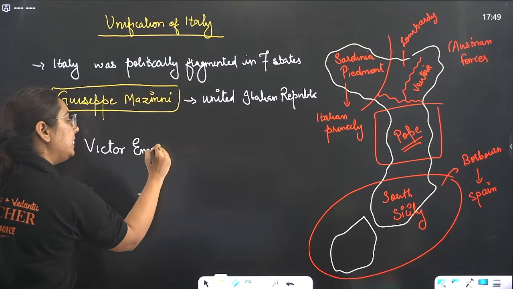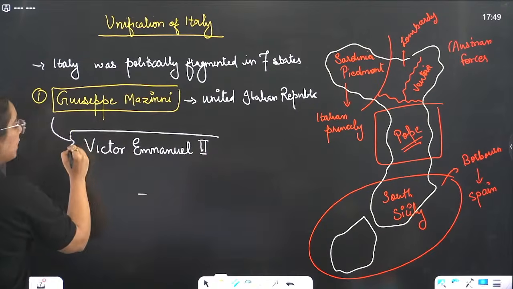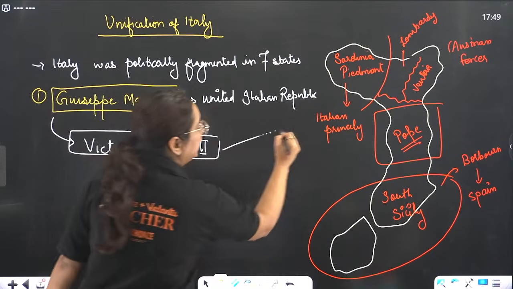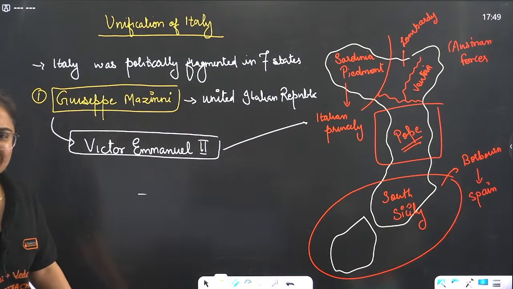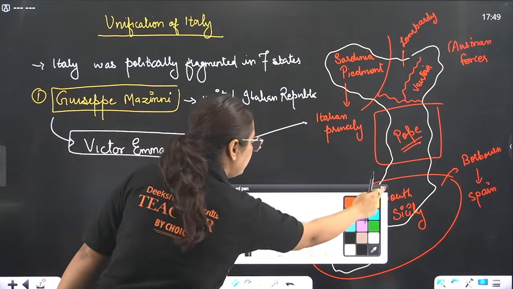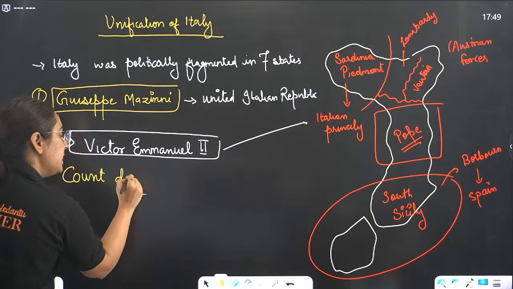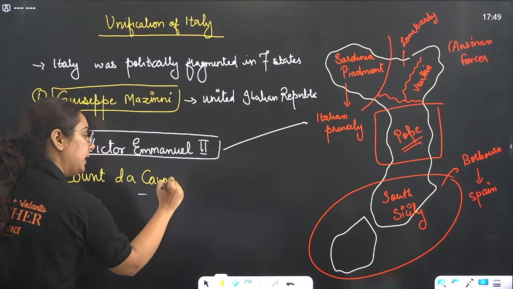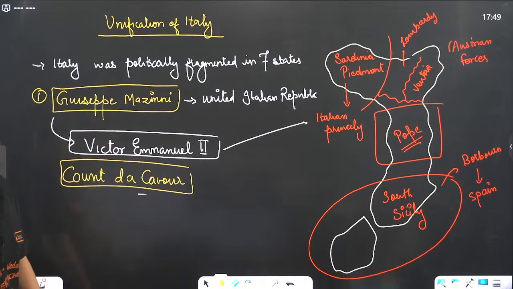Okay, this fell into the hand of Victor Emmanuel II, who was the king of Sardinia-Piedmont, the Italian princely house. But all the time those kings need support. Yes, they need support, and here in support came in the picture Count de Cavour. Right, Count de Cavour. Who was he, bhai? Was he a revolutionary? No. Was he a democrat? No.